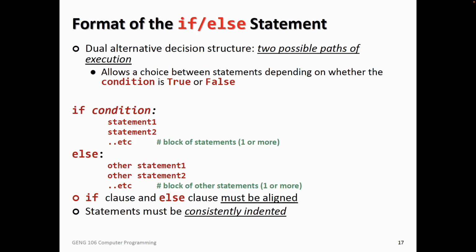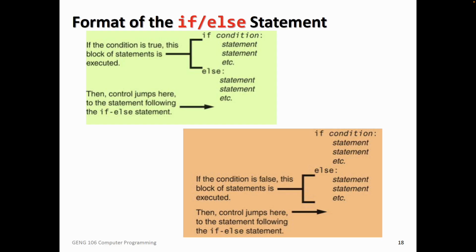Both of them cannot run together. Like if there's an obstacle, I cannot turn right and move forward at the same time. I should do only one of them. So I know that only one of them will definitely be executed, either this one or that one. So this part is also important to know.